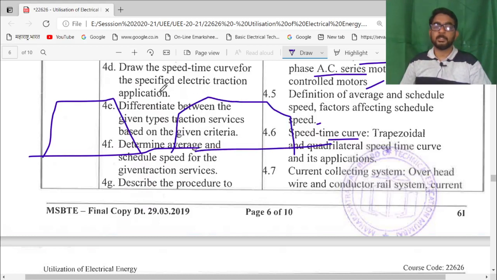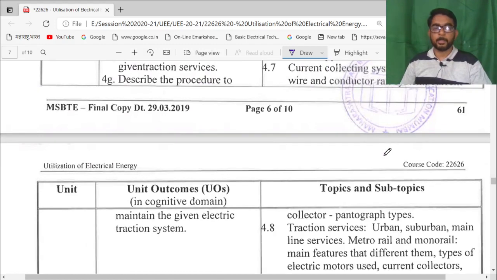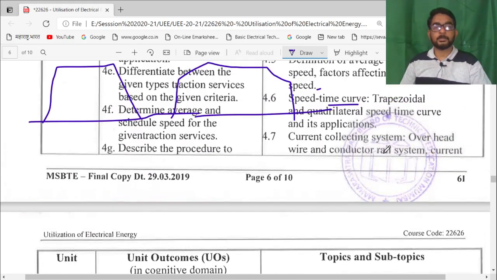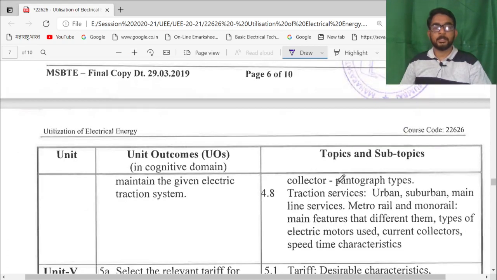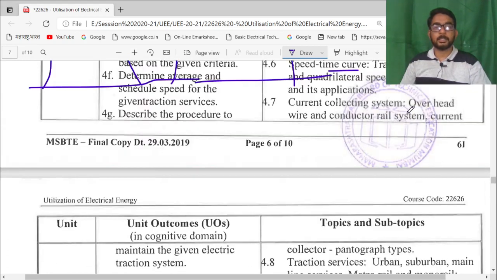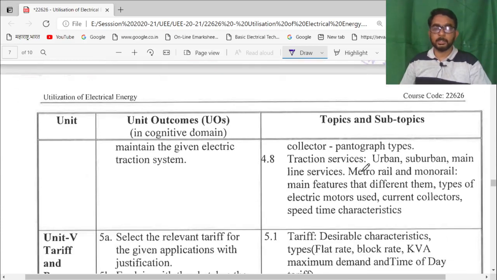So as per the loading condition, these curves are defined. So students should study about these curves and their application. Then current collecting system, that is pantograph, that is overhead current collecting system, conductor rail system, so that will be studied here.